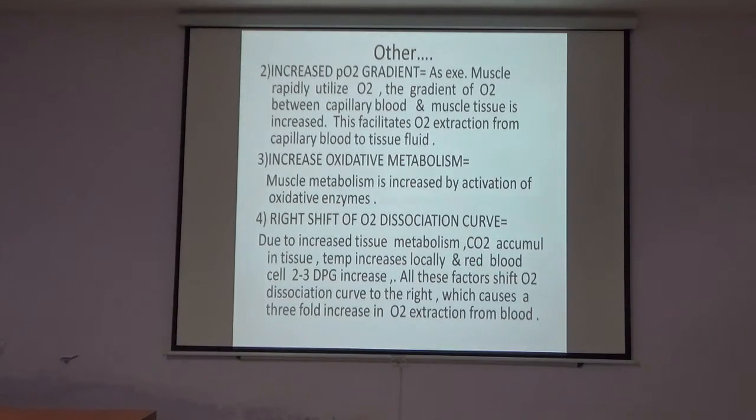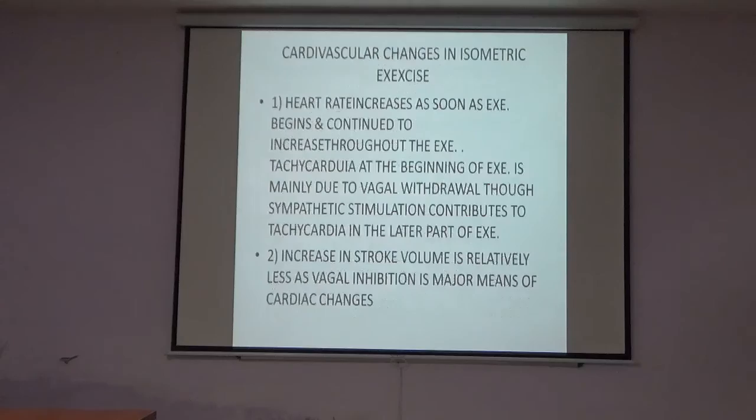Increased partial pressure of O2 gradient as exercising muscle rapidly utilizes oxygen. The gradient of the oxygen between the capillary blood and the muscle tissue is increased. This facilitates O2 extraction from the capillary blood to the tissue fluid. Increased oxidative metabolism. Muscle metabolism is increased by the activation of the oxidative enzyme. Right shift of the oxygen dissociation curve, which promotes more easy removal of the oxygen.